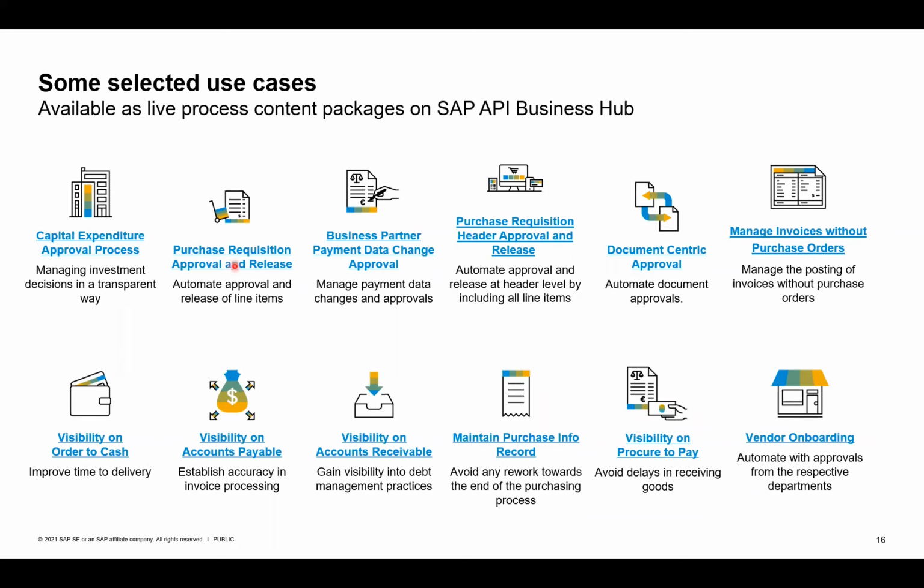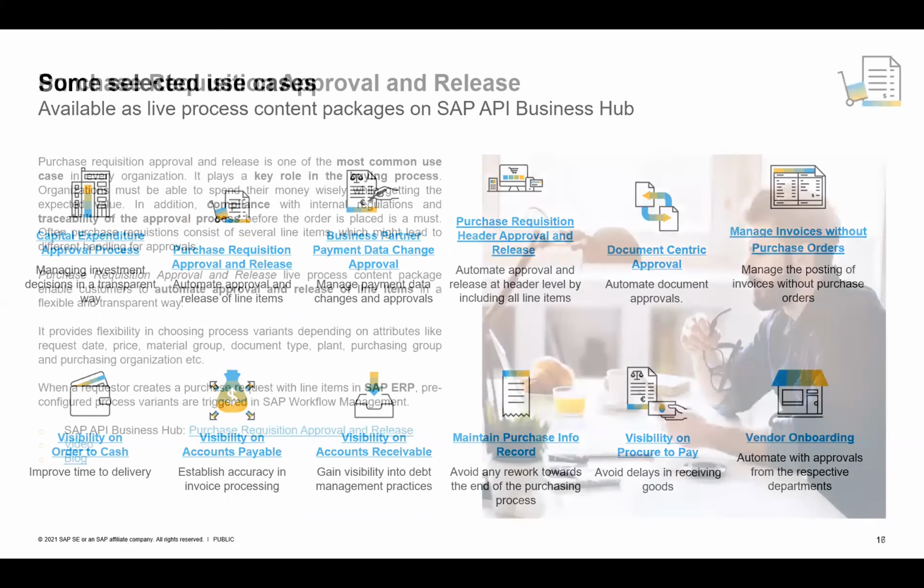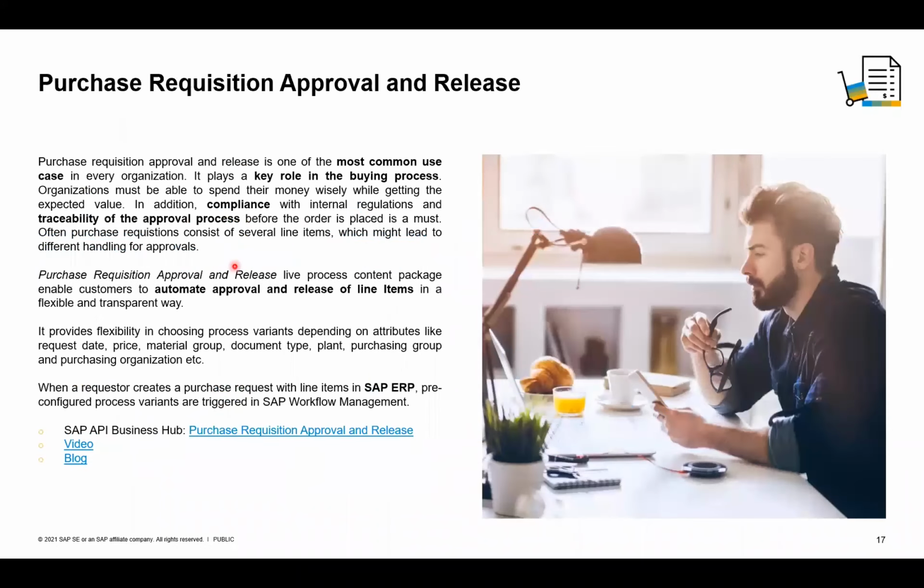And we want to do a deep dive into the purchase requisition approval and release and see how we enable you to automate this process area. And of course, purchasing is, from a scenario perspective, one of the complex use cases, because it's not only purchasing certain finished goods, but also raw materials, semi-finished goods, and services. There are different types of purchasing which every customer is doing. And it is also equally important to make sure that it's happening in a transparent way, that you are able to get the required goods from your suppliers on time, and that the promised delivery date is fulfilled.